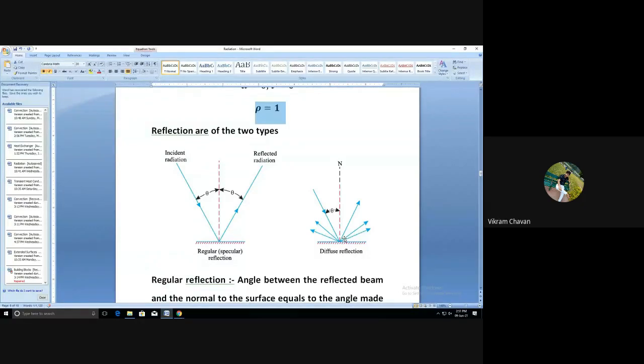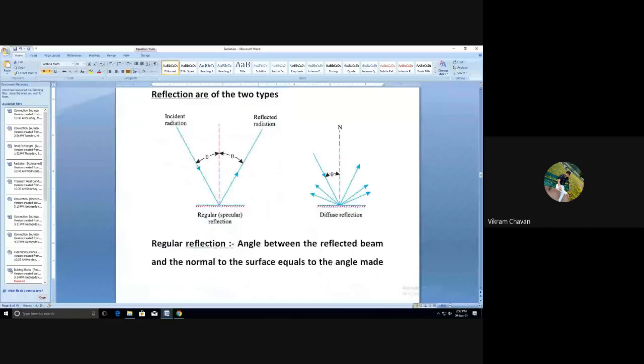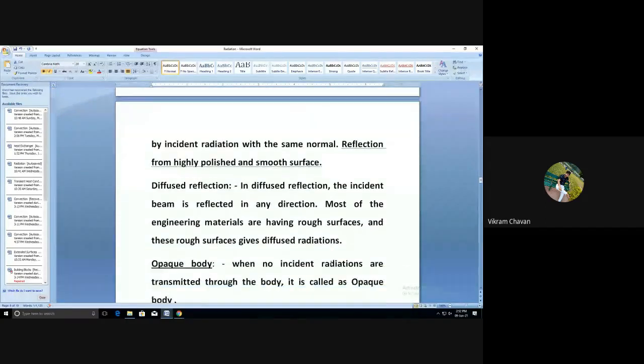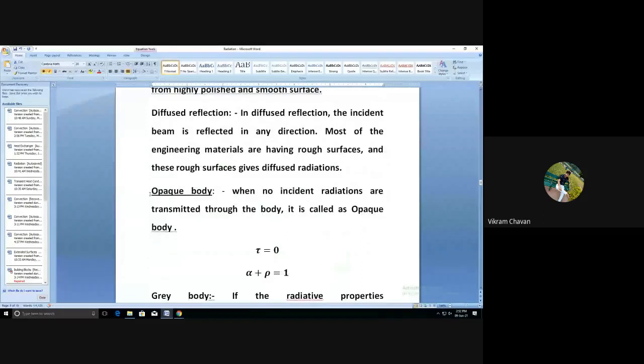Regular reflection occurs with polished or highly reflective surfaces, but in engineering materials we get diffused reflection, where the reflected rays travel in any direction.